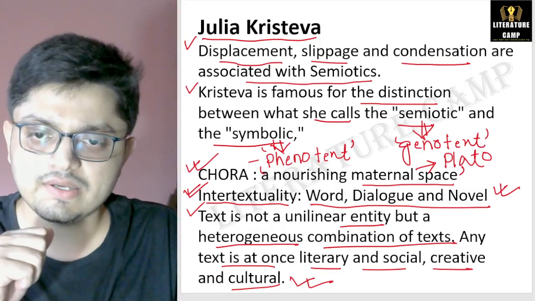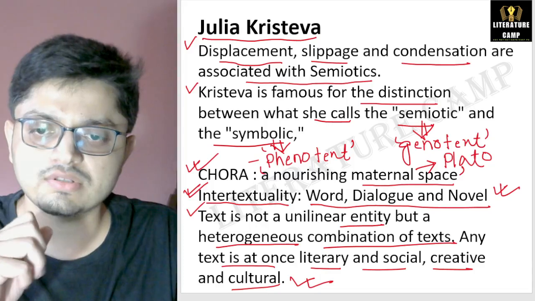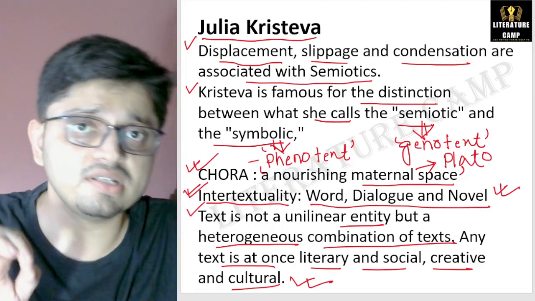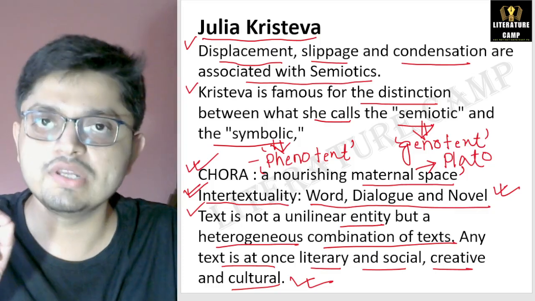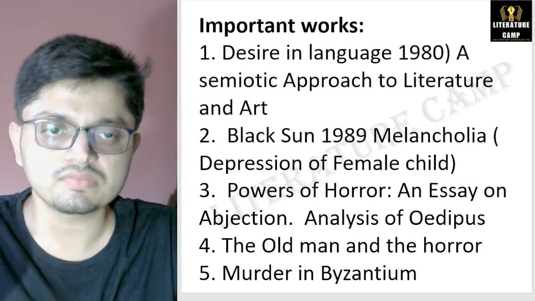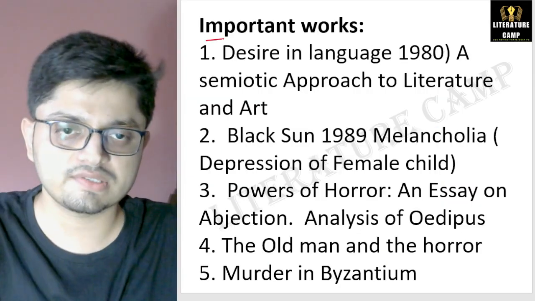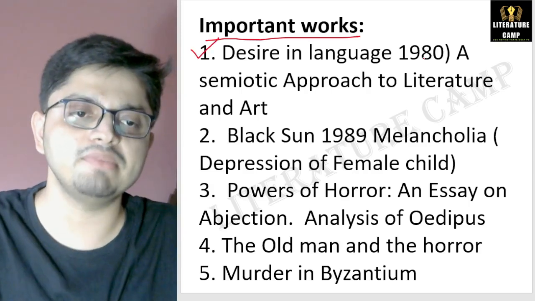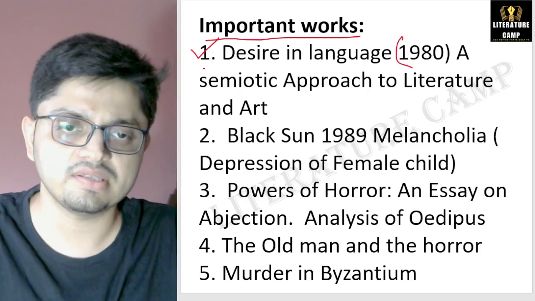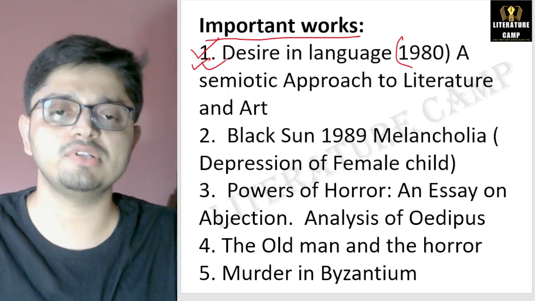So next, let us know some important major works written by Julia Kristeva. Important works. Number one is Desire in Language, published in 1980. This is a very, very important work.